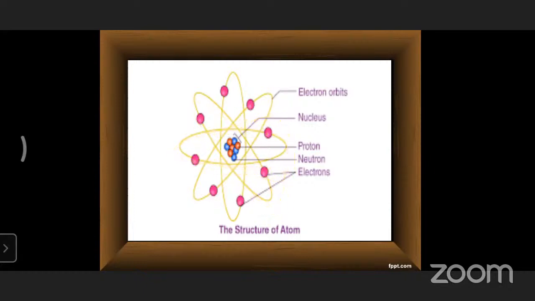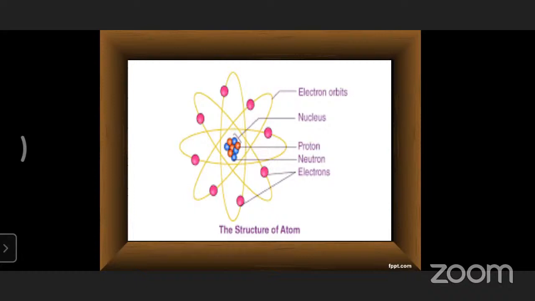And the red color and blue color balls which exist exactly in the middle of this atom, those are protons. The red color ball is represented with a proton, and the blue color balls present here will be neutrons.